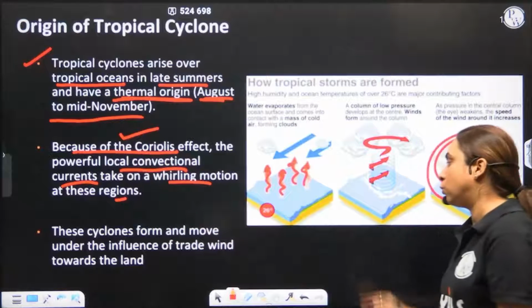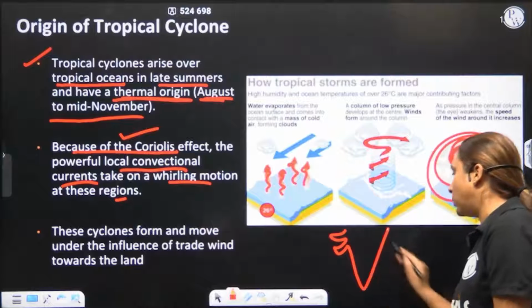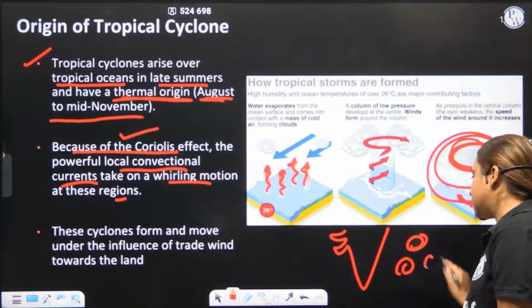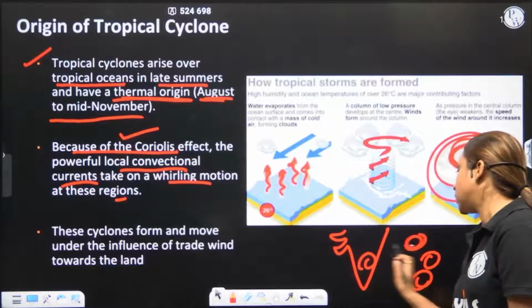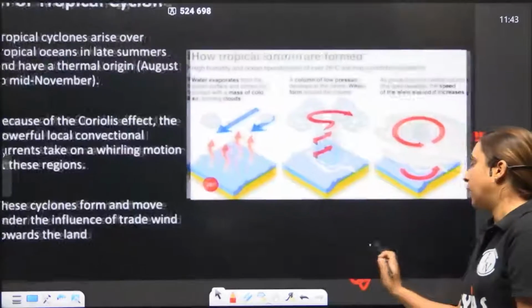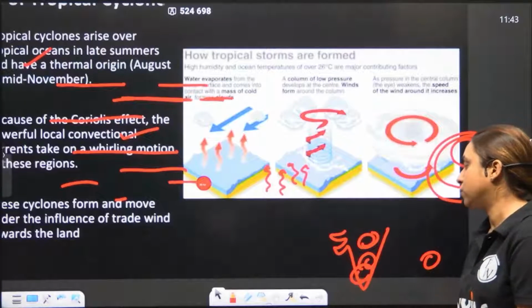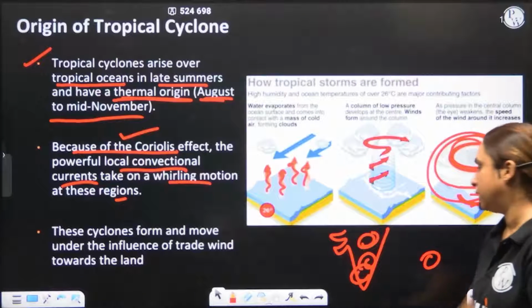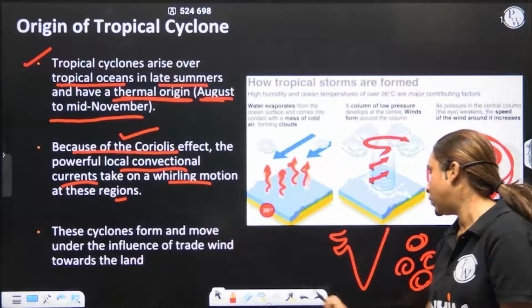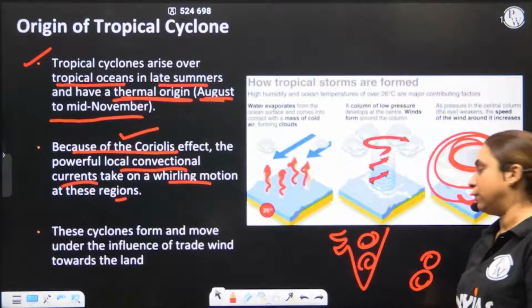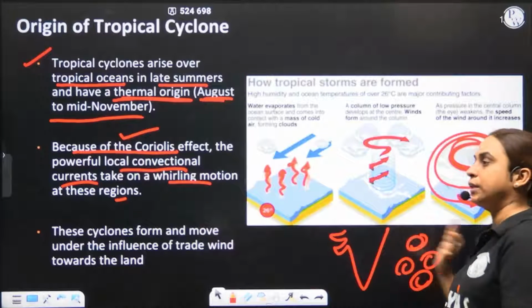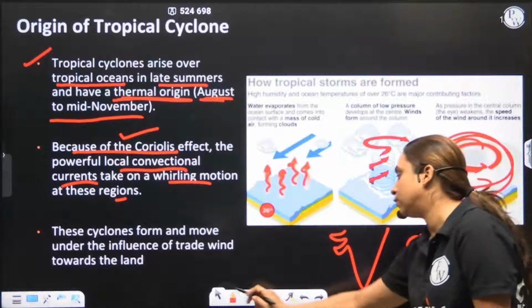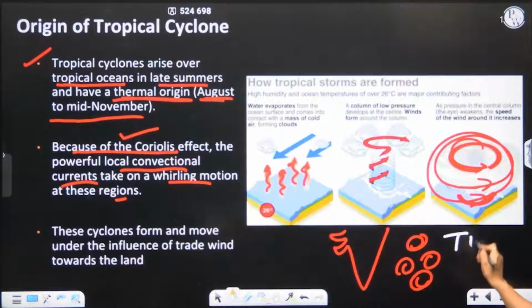And then we know that once the tropical cyclone is formed, it will not stay on the ocean forever. It will start moving towards the coast under the influence of what? Under the influence of the trade winds. They will move from east to east to west. They will move from east to west under the influence of the trade winds.